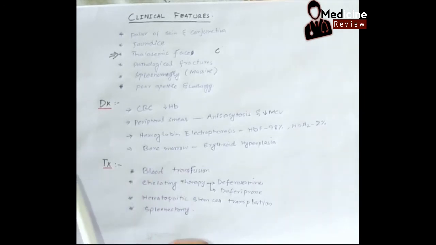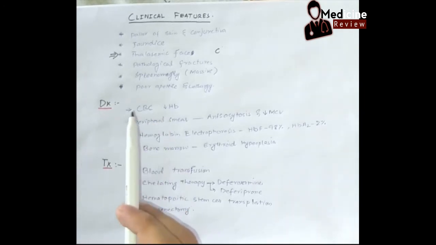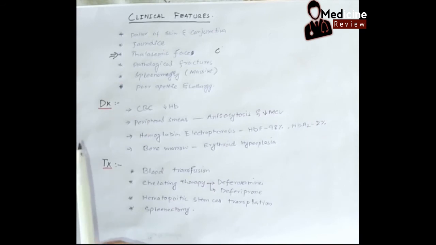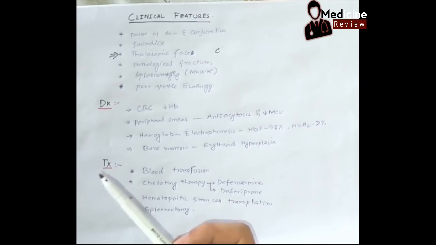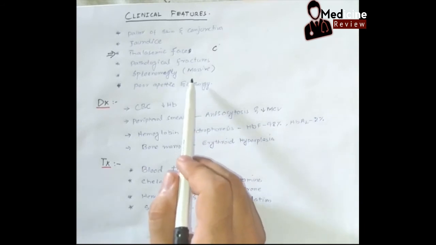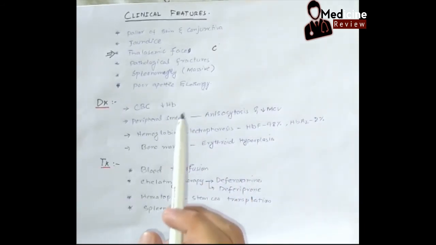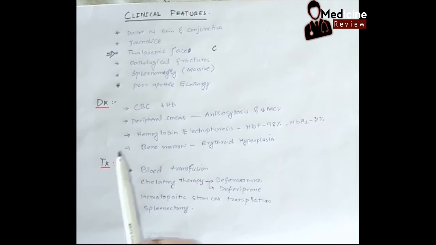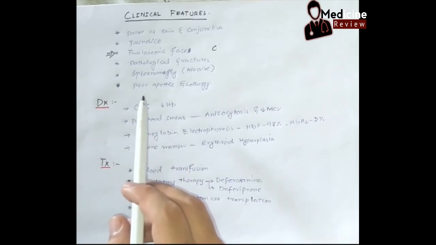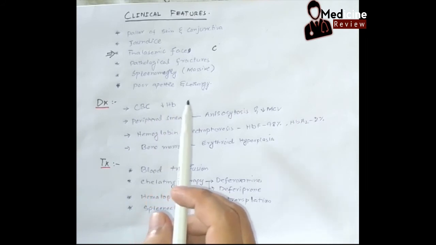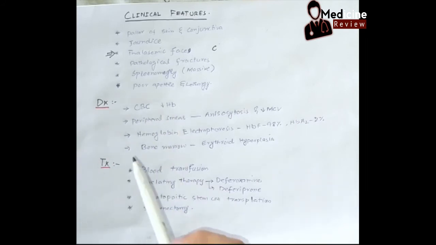Because of the severe hemolysis, there will be splenomegaly. Another reason you can give is that because of the extramedullary erythropoiesis, the spleen becomes large. Massive splenomegaly is defined as when the spleen crosses the umbilicus. Another feature is that there will be poor appetite in these babies and severe lethargy.